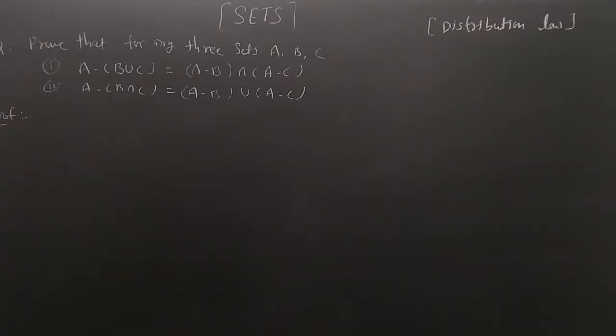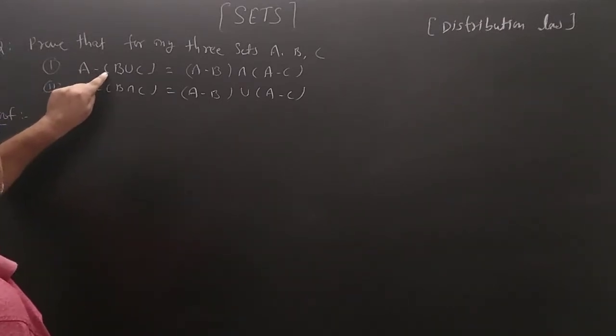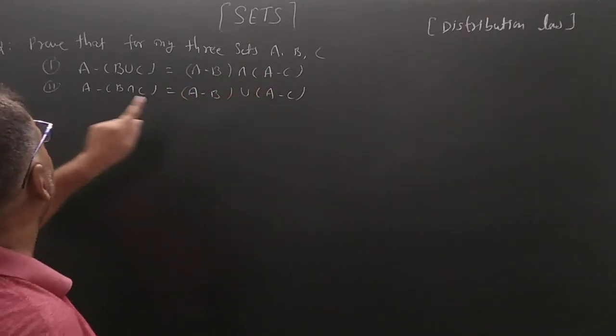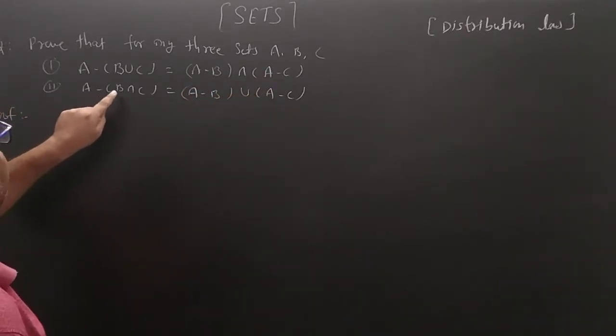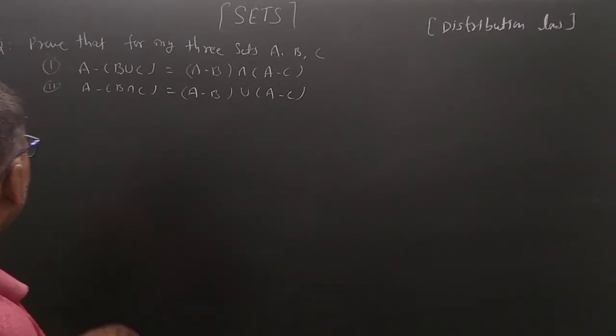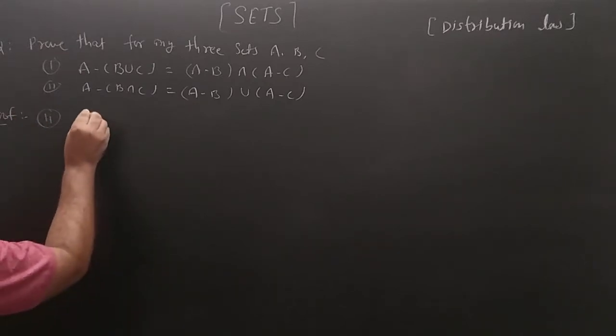Now I am taking another question. Prove that for any three sets A, B, C. First part, A minus (B union C) equals (A minus B) intersection (A minus C). And second one, A minus (B intersection C) equals (A minus B) union (A minus C). So I am taking here the second part. Okay.